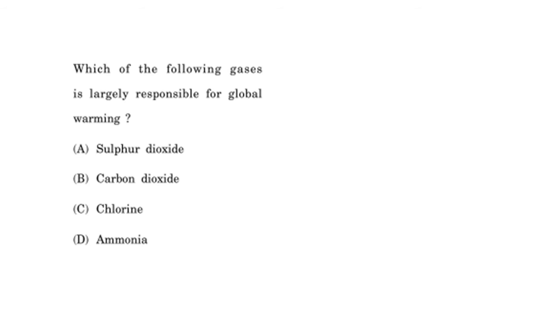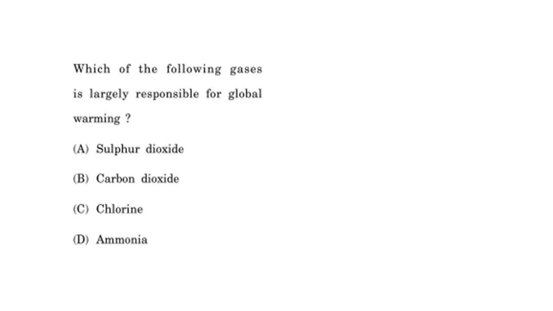So moving on, which of the following gases is largely responsible for global warming? Option A is sulfur dioxide, option B is carbon dioxide, option C is chlorine, option D is ammonia. So friends, if you have read about the greenhouse gases which are responsible for global warming, they are ozone, water vapor, methane, and carbon dioxide.